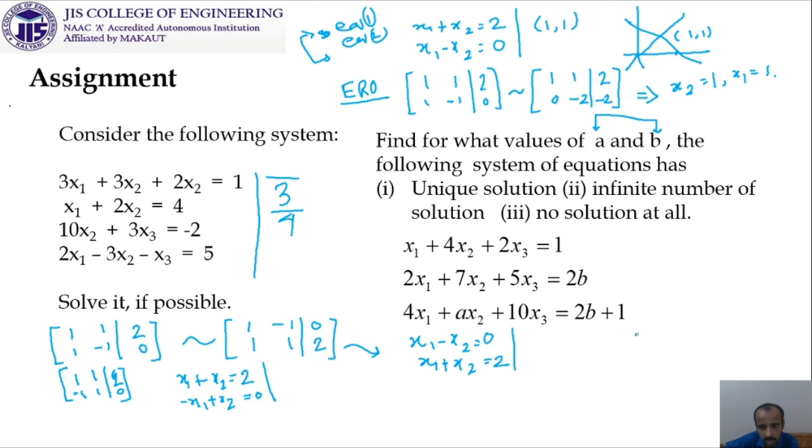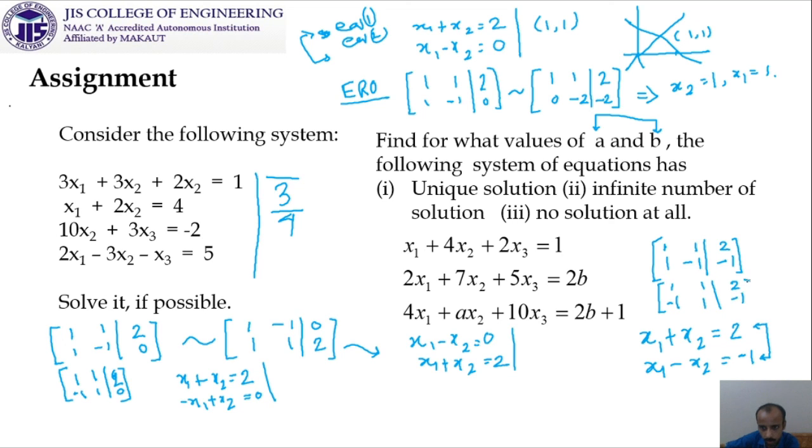If the system is changed by x1 plus x2 is equal to 2 and x1 minus x2 is equal to, suppose, minus 1, then what will be the case? If you reverse this in this order, then the system will remain same. But if you reverse it in the column position, that is [1 1; 1 -1] with [2; -1] was there, and you are changing the column position, so you are writing [1 1; -1 1] with [2; -1] over here.